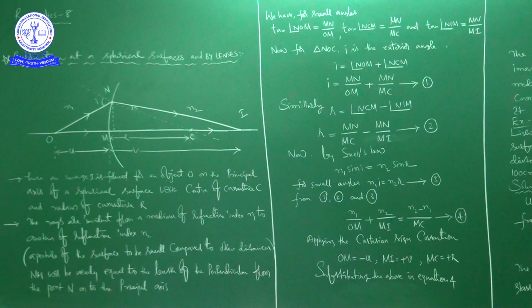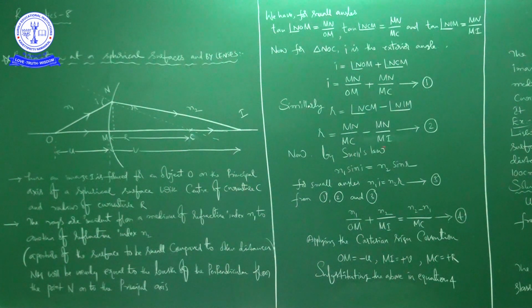So from these three equations 1, 2, 3, n1 into i means MN by OM plus MN by MC, is equal to n2 into r, that is n2 into this one, right?